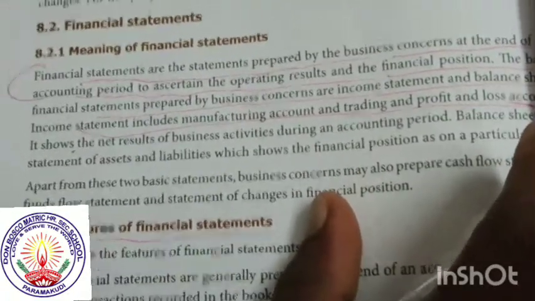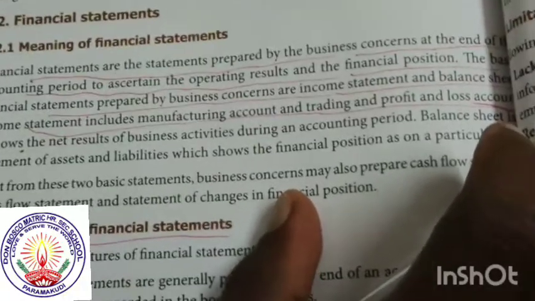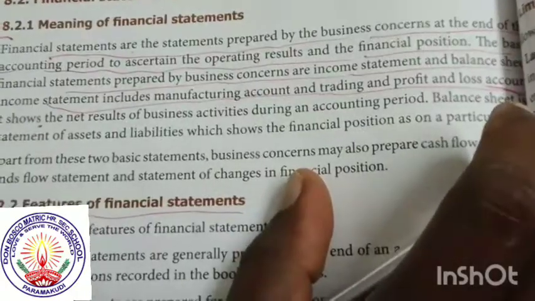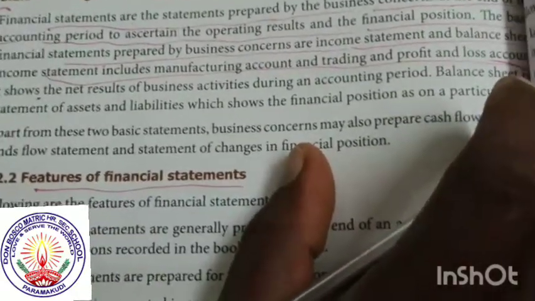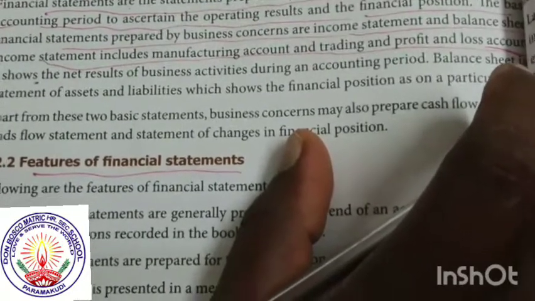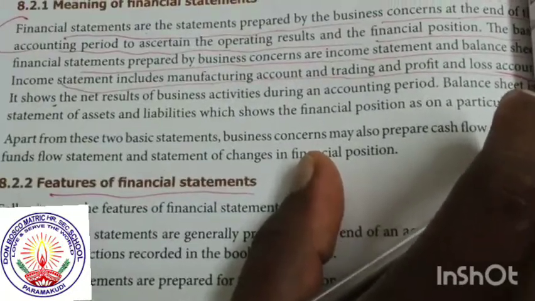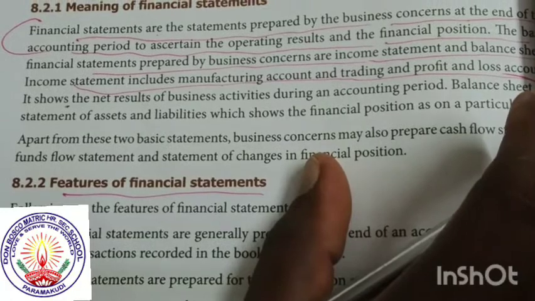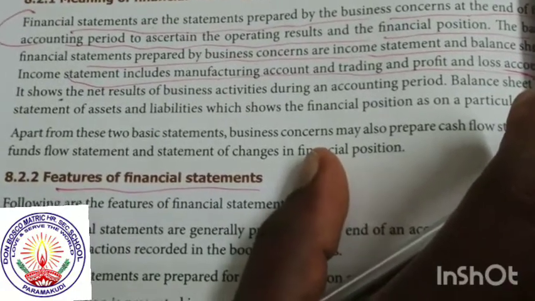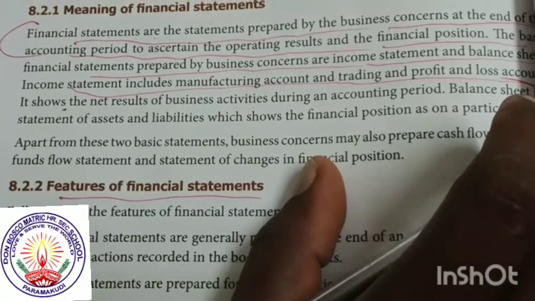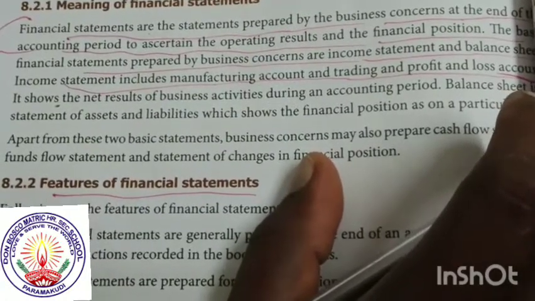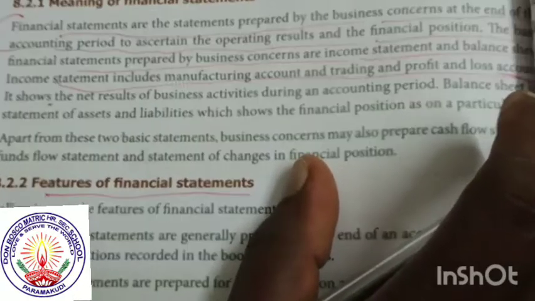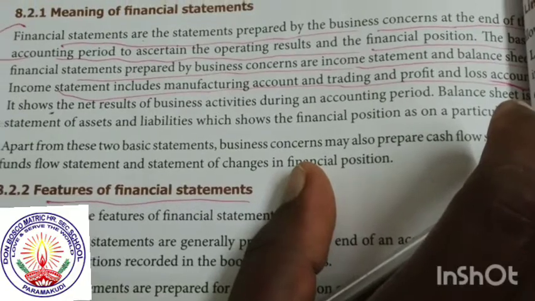We prepare the financial statement to show the operating result and the financial position, whether your company is at a very low level, a very high level, or a moderate level. The financial statements prepared by the business concern are the income statement and the balance sheet. The balance sheet shows assets and liabilities. The income and expense statement shows the profit or loss of your business.